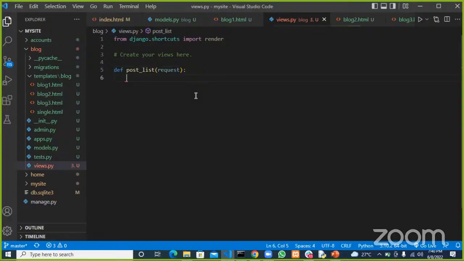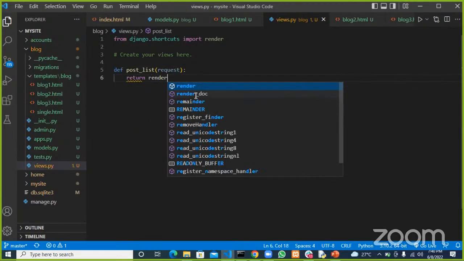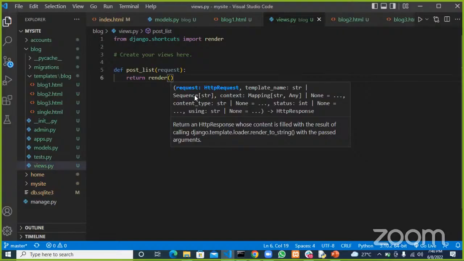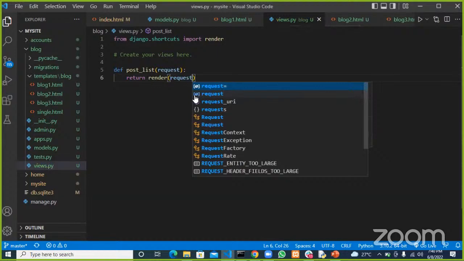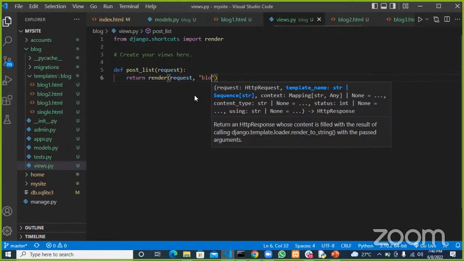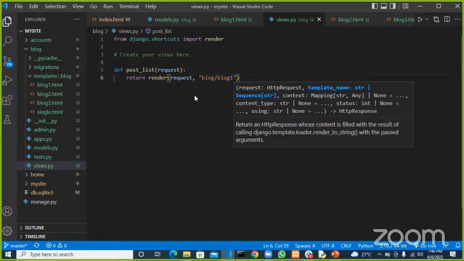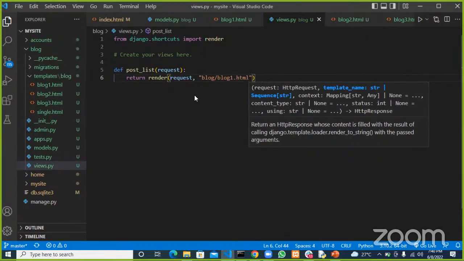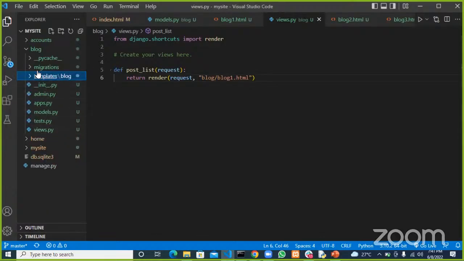And then what we have here is return render. And what are we rendering? We are rendering the first block there. Let's see what that block looks like. Blog slash block one. All right, let's see what that block looks like. Block one.html.